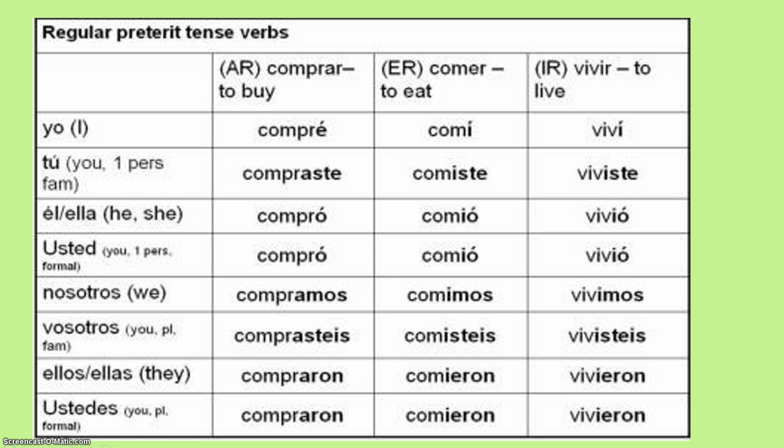Before we look at reasons to use the preterite and the imperfect and even use them together, we just need to review our endings really quickly. Here you can see we have our normal AR endings, and our normal ER-IR endings. We definitely really need to have the endings down by now. The book expects us to know how to conjugate in the preterite and the imperfect, and to know and be familiar with the irregulars too. And if you are not comfortable conjugating, you need to come in and get some extra help, because now we're going to be focusing on when to use which one.